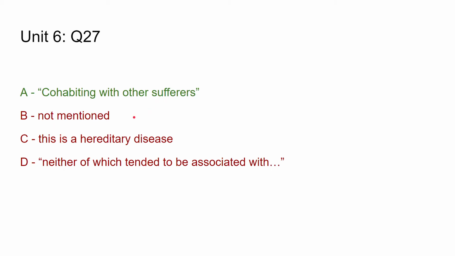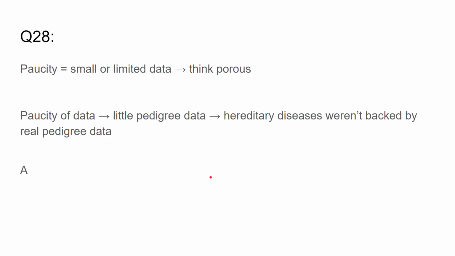B is wrong because we have no mention of other diseases or how quickly these diseases spread. C is the definition of a hereditary disease, and the question specifically says why were these considered hereditary even though they were not. So C is wrong because that is the definition of a hereditary disease. And D is wrong because these diseases weren't actually associated with social deviance. So that's also wrong. Hopefully that was pretty clear.